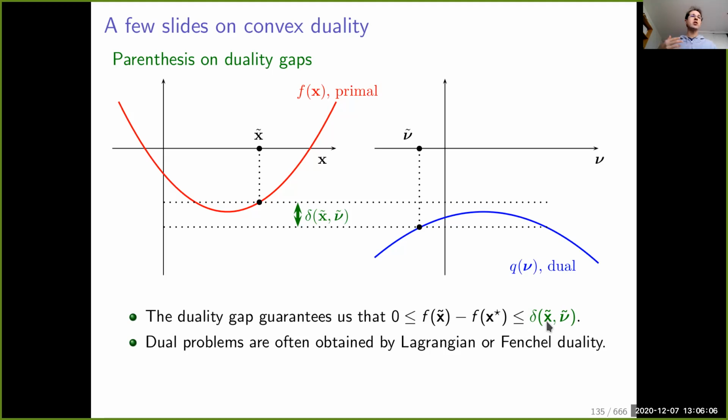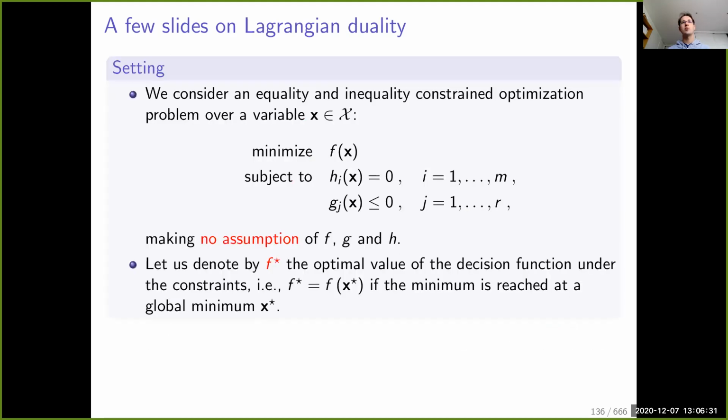Now there are several ways of building dual problems. In these classes, we are going to deal with the technique called Lagrangian duality. I know that some of you may have seen that, either because you have taken optimization classes or because you have seen Lagrangian problems in other contexts, since these are pretty common in economics, for example. So let us go into the details. It will look a bit like a recipe, but we'll still try to get a bit of intuition about what is going on. So consider a generic convex optimization problem of this form.